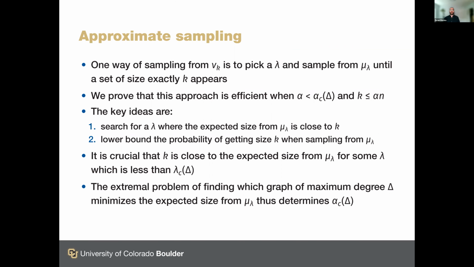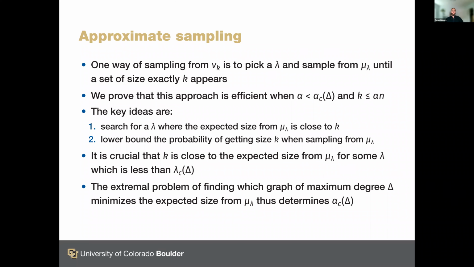So how does the approximate sampling algorithm that we give work? It's based on a very simple idea, which is that one way of sampling from the uniform distribution on independent sets of a given size k is to pick a lambda, and in fact, any positive lambda will do, and sample from the hardcore model at that lambda until a set of size exactly k appears. Now, the structure of the hardcore model means that conditioned on getting a set of size exactly k, we precisely have the uniform distribution on the sets of size k. So the devil is in the details of whether you can do this efficiently.